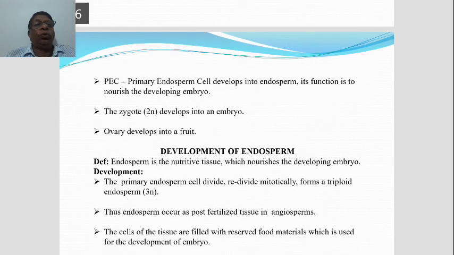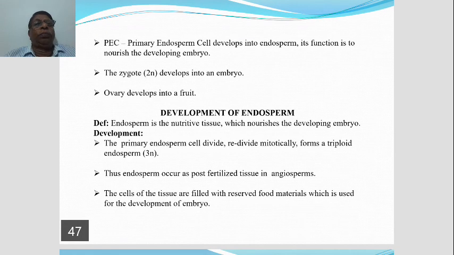What happens to the primary endosperm cell? PEC, the primary endosperm cell, develops into what is known as endosperm. That is, the nucleus of this cell is triploid, which divides and redivides to form the endosperm.